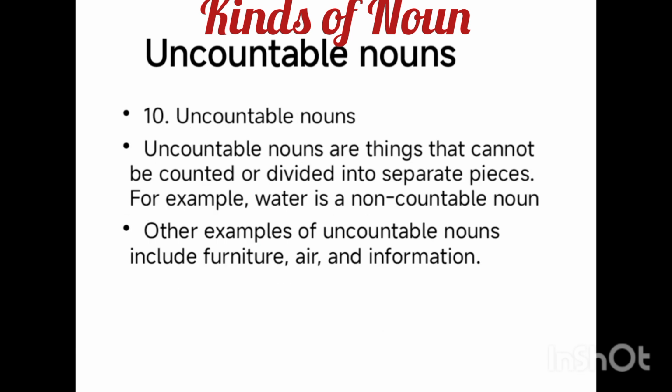The next kind of noun is uncountable noun. This is the 10th kind of noun. Uncountable nouns are things that can't be counted, that can't be divided into separate pieces. For example, air can't be divided. Air can't be counted. We can't count the gases from which air is composed. We can't count information. We can't divide information into separate pieces. Furniture, air, information are uncountable nouns. Water is an uncountable noun. It can't be counted.